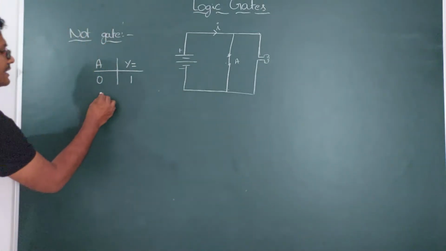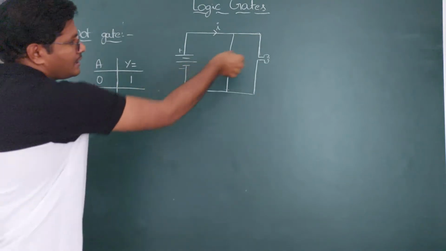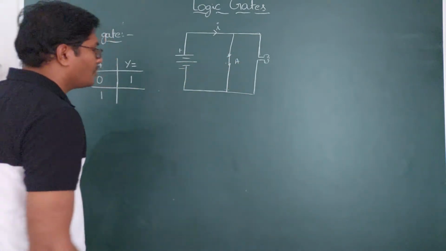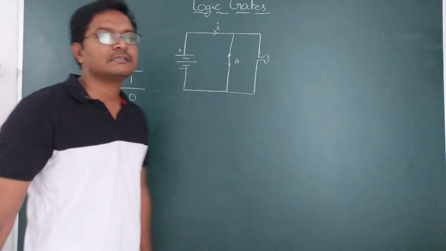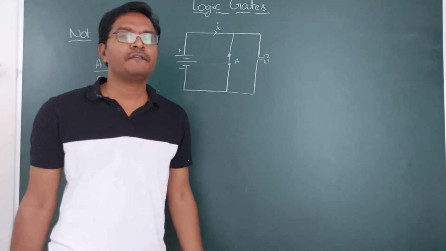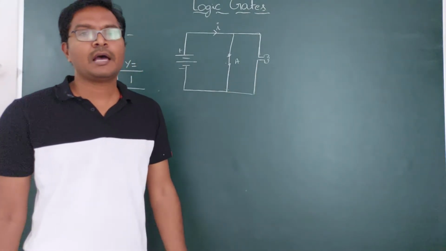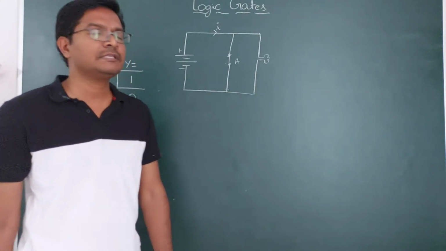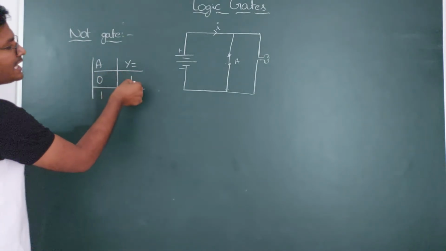If A has a high signal, meaning the maximum current flows through A, then the bulb does not glow. Not glowing means the output we have is 0. As it is not glowing, it is said to be off, and off is nothing but 0. When current is flowing, the bulb is on, and on is nothing but the signal is high. High means 1. So if you give the input signal, it is making the reverse.